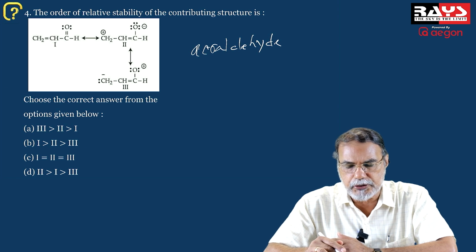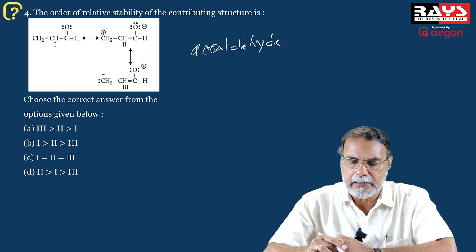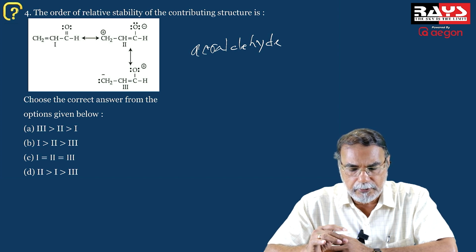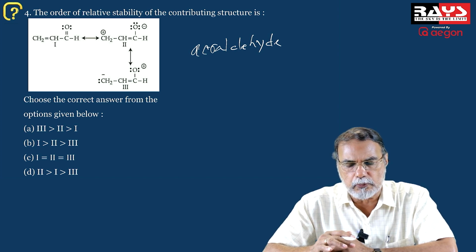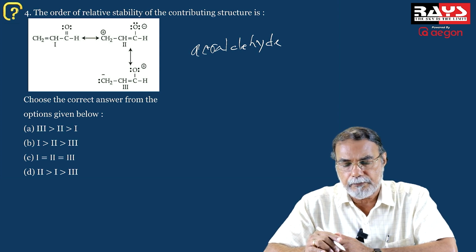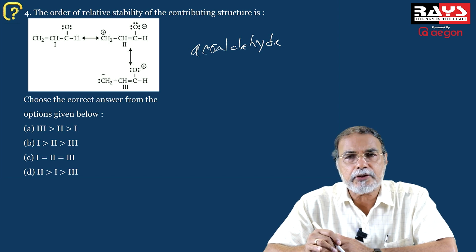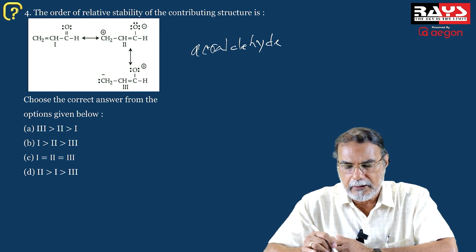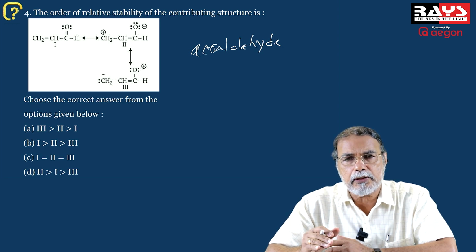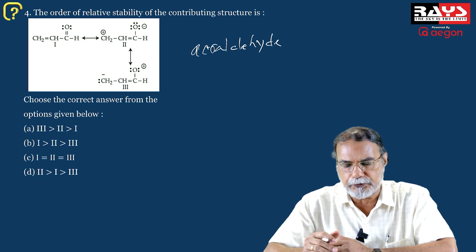So the charged structure, this one, though not as stable as structure 1, will have some stability because of the negative charge on the electronegative oxygen atom. Whereas in structure 3, the oxygen has a positive charge, which is an unfavorable charge distribution, and therefore represents a structure which is not as stable as 2.